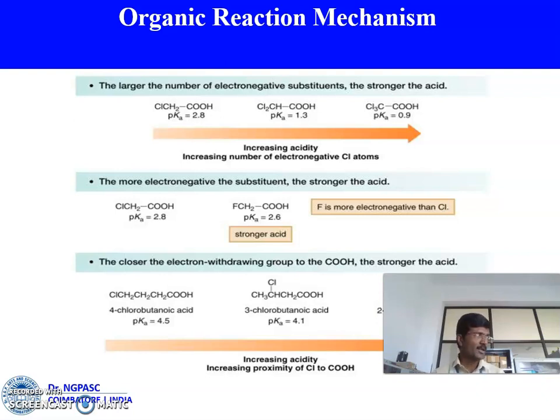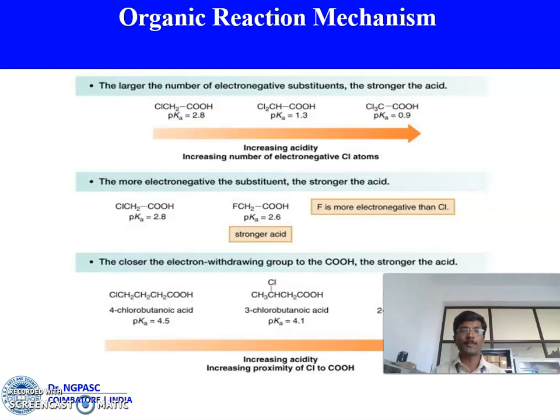At the same time, with respect to the electronegative group, for example, take chloroacetic acid and fluoroacetic acid. Now we can compare the acidity of both compounds. Chloroacetic acid is less acidic compared to fluoroacetic acid because in fluoroacetic acid, the fluorine is highly electronegative compared to chlorine. I told you earlier, if you have a highly electronegative atom, that will enhance the acidity of the compounds. That's why fluoroacetic acid is more acidic compared to chloroacetic acid.